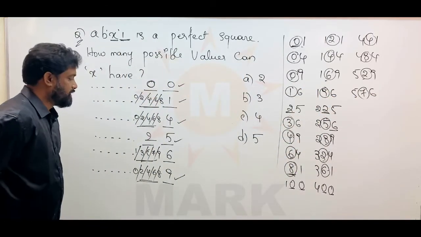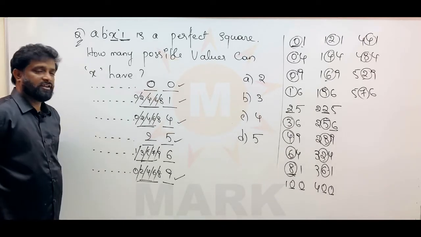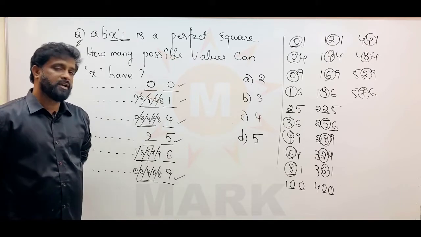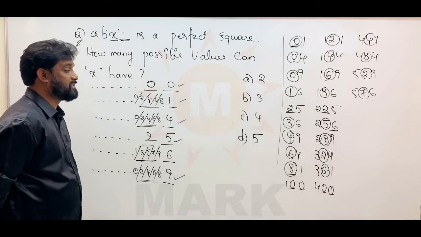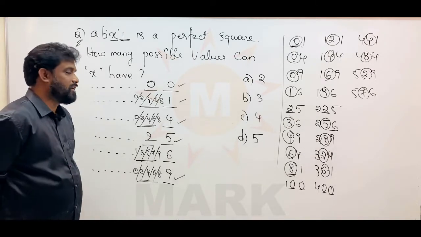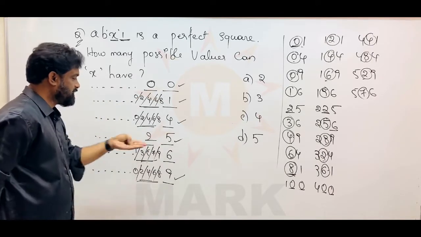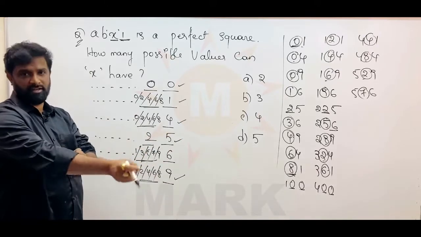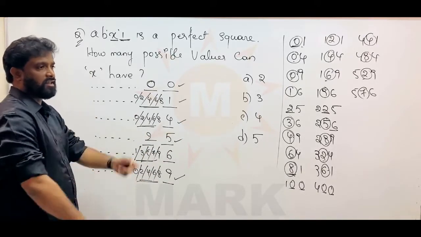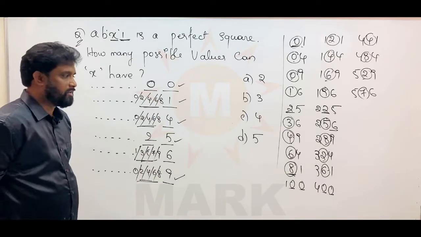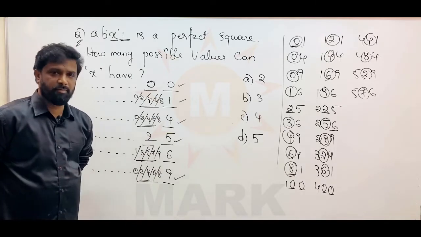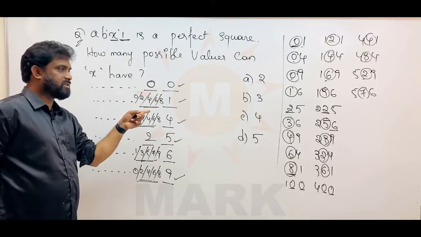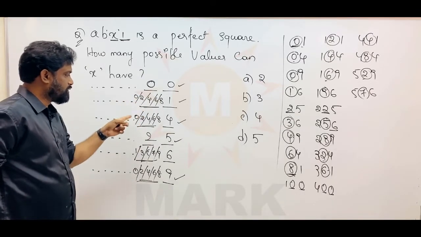Done. So clearly we can say, whenever they are giving the units place and asking what the tens place is, this is a very important rule that we should know. For 0 it is 0 only, for 5 it is 2 only. For 1, 4, 9, which are nothing but the single digit perfect squares, there are only three of them: 1, 4, 9. For 1, 4, 9, the tens place will compulsorily be an even integer: 0, 2, 4, 6, 8.